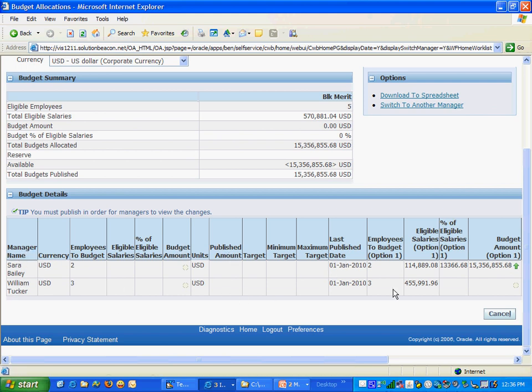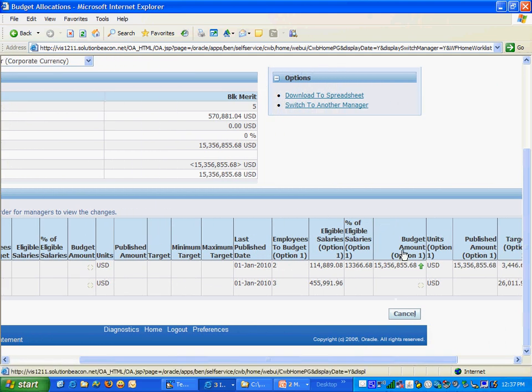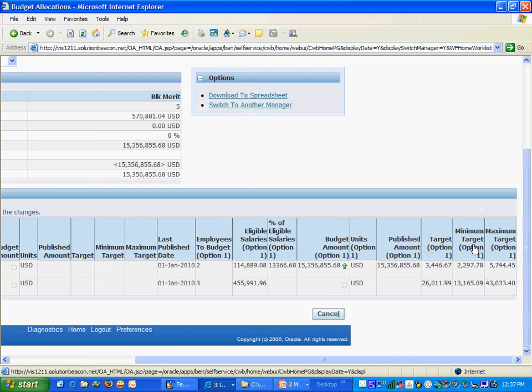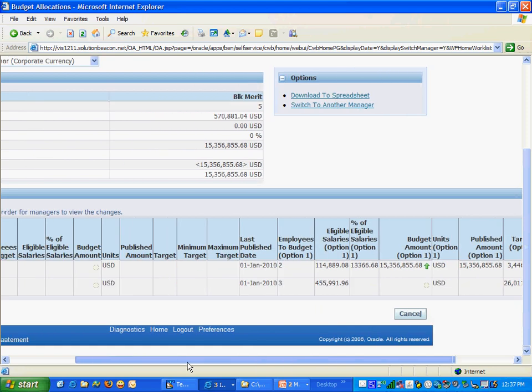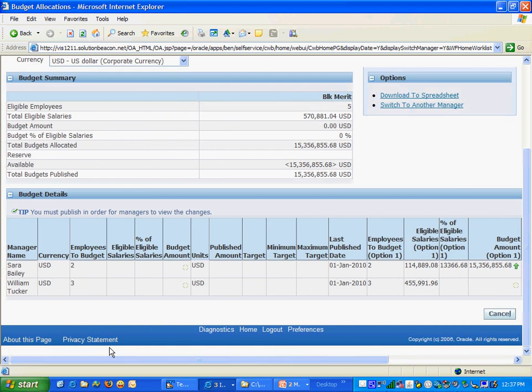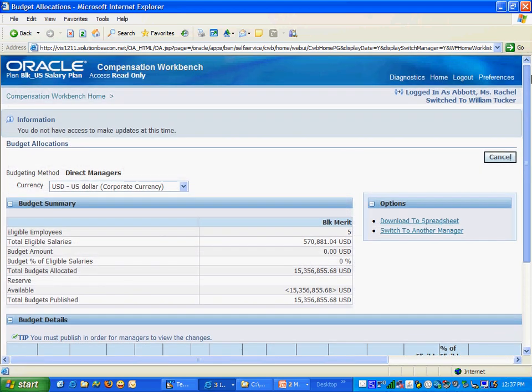Now you can see that there are two managers, and these are the eligible salaries for them, and this is the budget amount which I have allocated. As you can see, this arrow will tell me whether this is above target or below target, and you can see the minimum target option. And these fields are all personalizable, customizable, configurable. You can change these. You can download this to a spreadsheet, and you can switch to another manager.